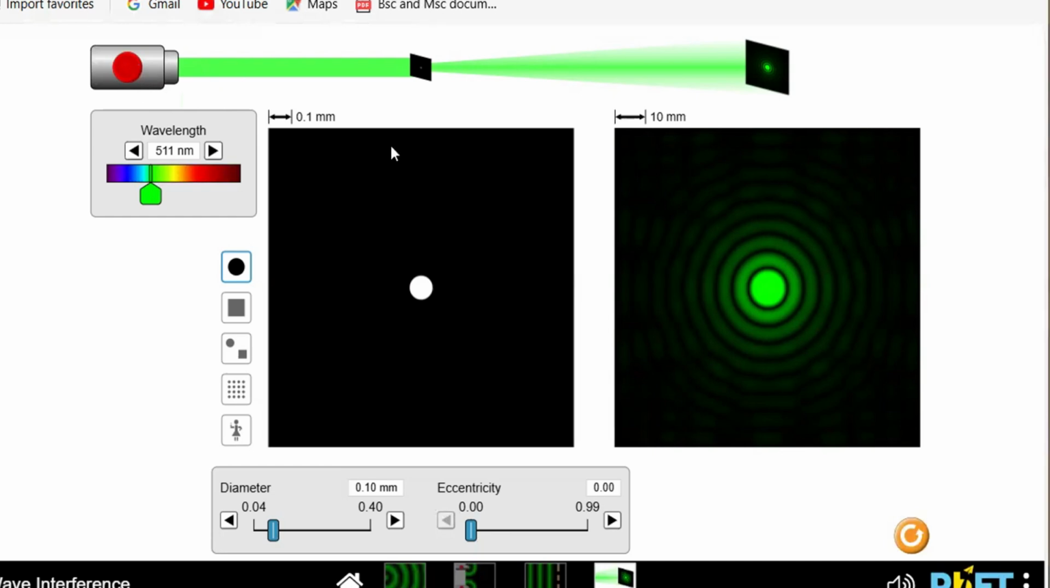When we push the button on, it produces a light wave. When the light wave passes through a narrow hole, after passing the hole, it spreads out on the screen. This phenomenon is called diffraction.